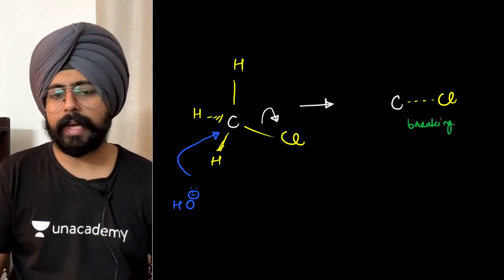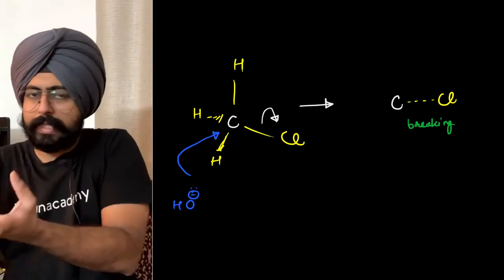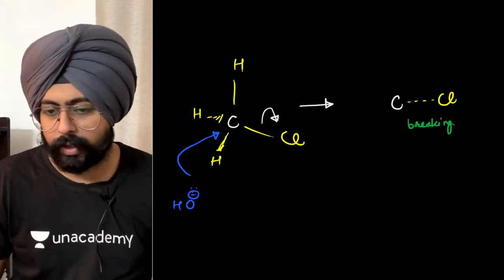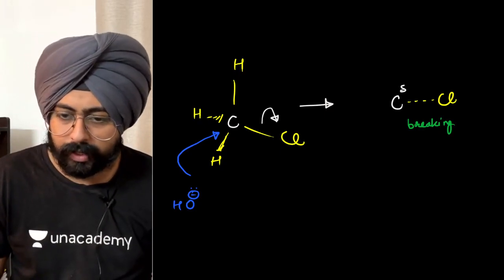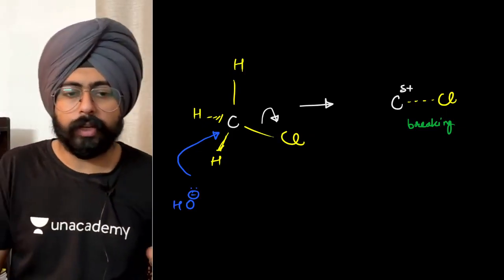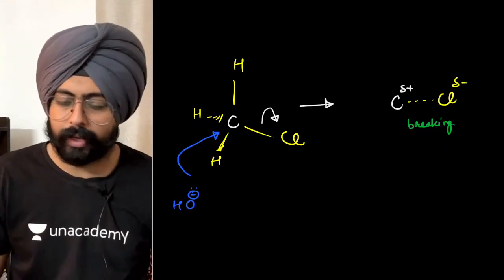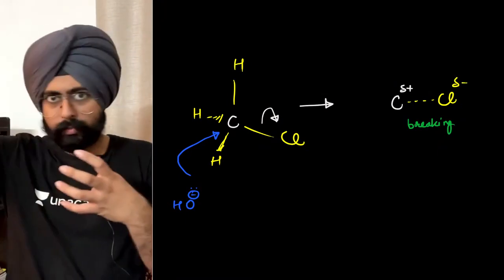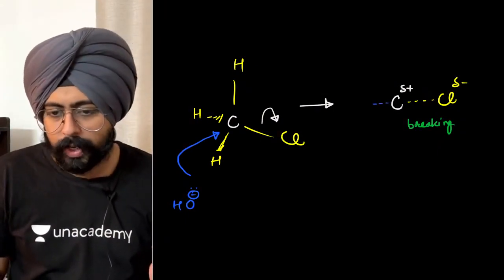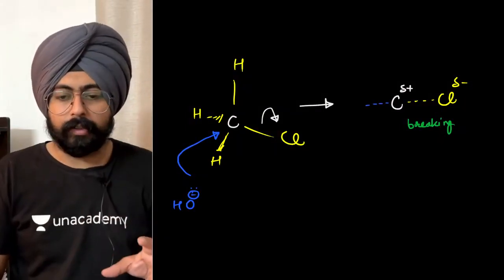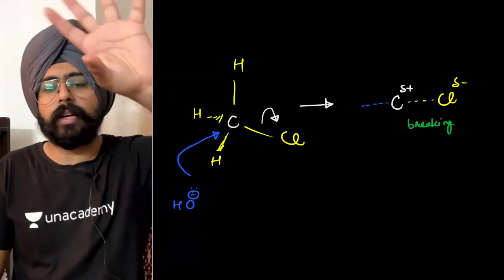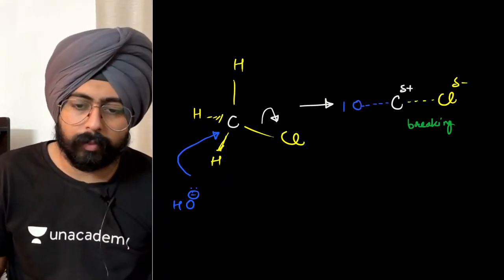Fine. And do you realize because the bond is breaking, because chlorine is taking electrons away from the carbon, there will be a partial positive character on the carbon. Because chlorine is taking the electrons away, chlorine will right now have a partial negative character. Not a fully negative right now because the reaction is still going on. And on the opposite end, of course, because of this partial positive character, oxygen will definitely feel attracted to the carbon and will try to make a bond with this carbon as well.